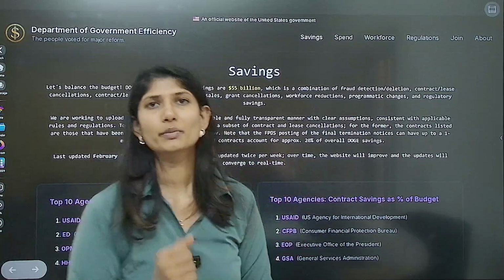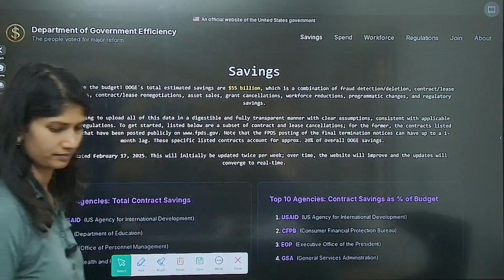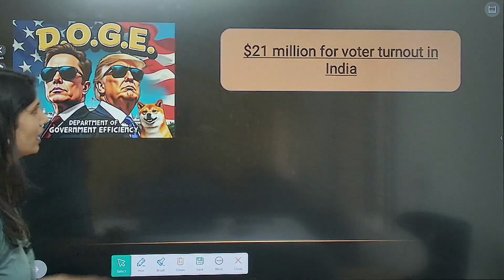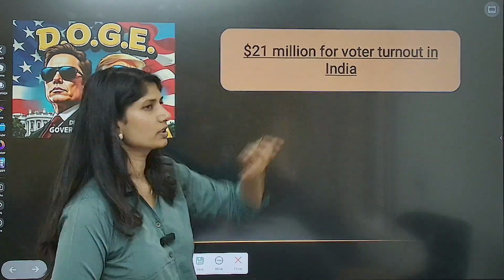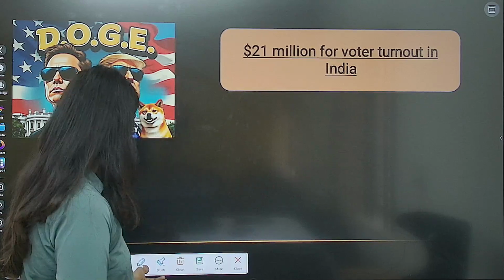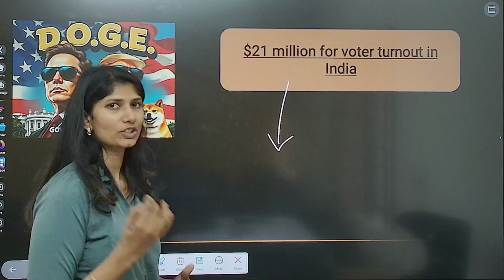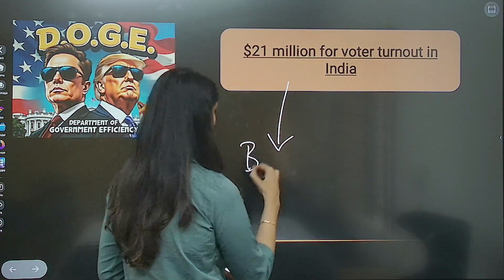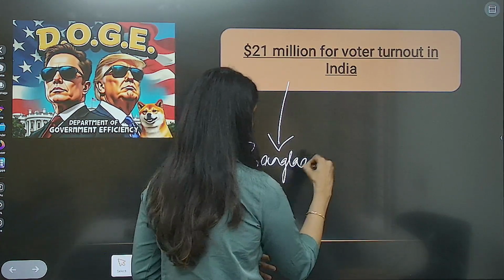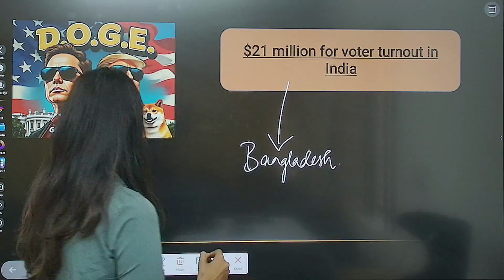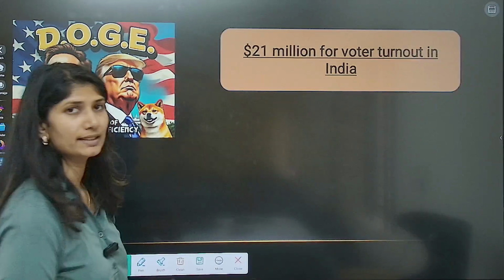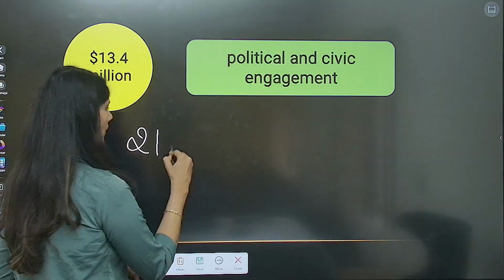This is what we will be unearthing. Look at this: 21 million for voter turnout in India, is what they are claiming. But the newspaper outlets have unearthed that it is actually not for India, but for Bangladesh. How exactly are we certain it is Bangladesh? We will see further.